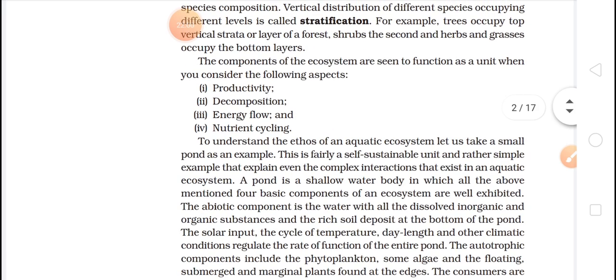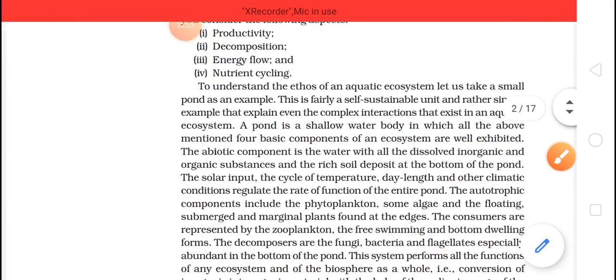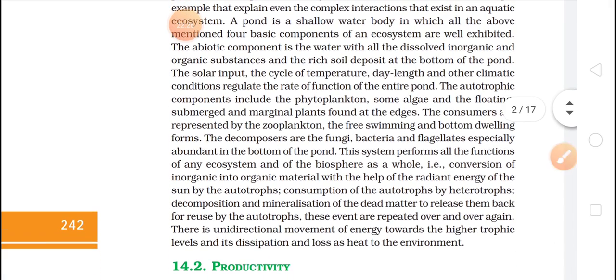So productivity is there, we are producing. Decomposition is there because the decomposers will decompose. Energy flow will be there, from one level to another, from phytoplanktons to zooplanktons to small fishes, large fishes. As the energy flows, nutrient cycles will also be running. So this whole system will perform all the functions of an ecosystem and of the biosphere as a whole. This small thing is also performing all the functions.